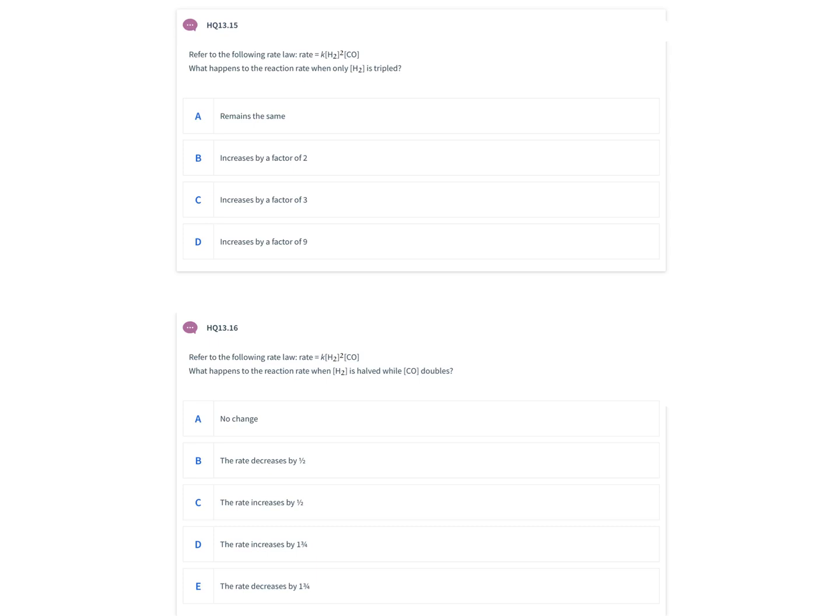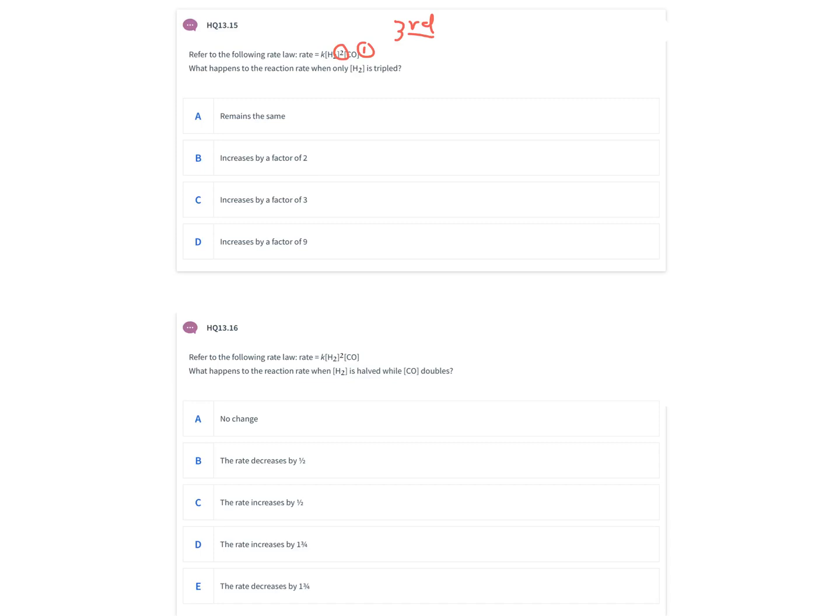For question 13.15 and 13.16, we're given the rate law for a reaction and then asked how a change in concentration would influence the rate of that reaction. So the first thing we should do is look at the rate law. The rate law is rate equals rate constant times the concentration of hydrogen squared times the concentration of carbon monoxide. So overall, this is a third order reaction where we add the exponents for each of those together.